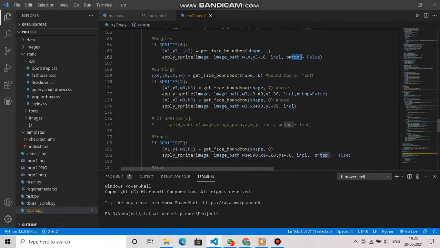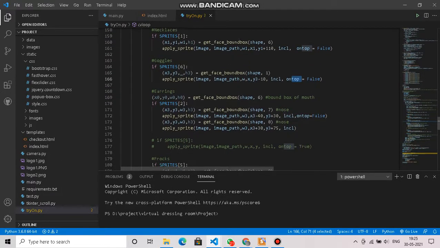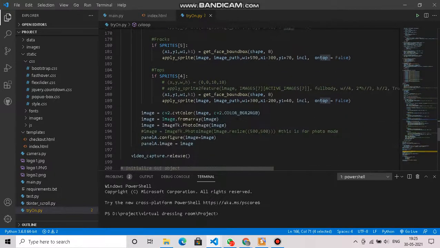And this is for frocks as well. Here the earrings are taken from the reference of the nose, so that we can get the symmetry around the body. This is for tops, where W stands for width, X stands for X coordinate, and Y stands for Y coordinate.